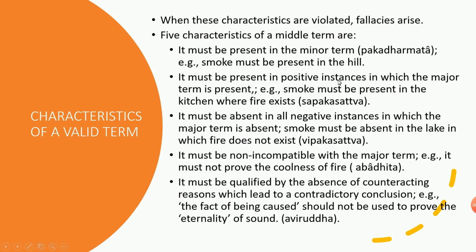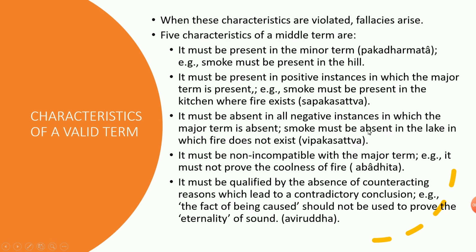Next, it must be present in positive instances in which the major term is present. So smoke must be present in the kitchen where fire exists. That is Sapakshasattva. I don't know, I'm saying it incorrectly, sorry for that. Next, it must be absent in all negative instances in which the major term is absent.